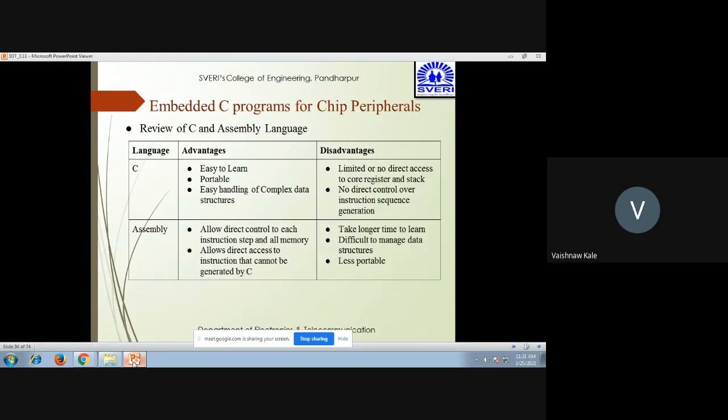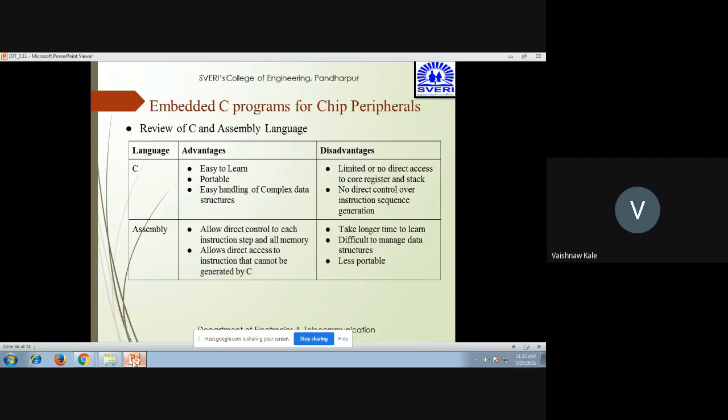The first advantage of C is that it is easy to learn, it is portable, and it easily handles complex data structures. The disadvantages of C are limited or no direct access to the core registers and stack, and no direct control over instruction sequence generation. Whereas the advantages of assembly language are that it allows direct control of each instruction step and all memory, and allows direct access to instructions that cannot be generated by C. The disadvantages are that it takes longer to learn, it is difficult to manage data structures, and it is less portable.